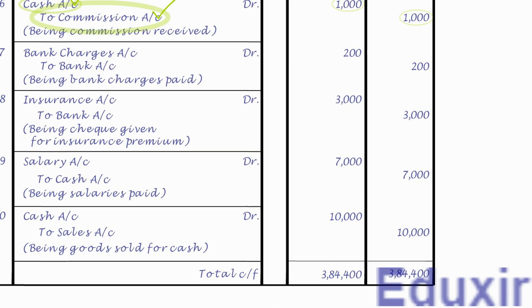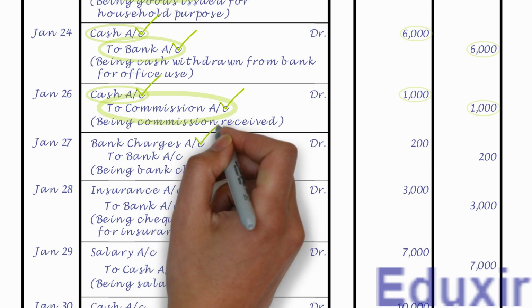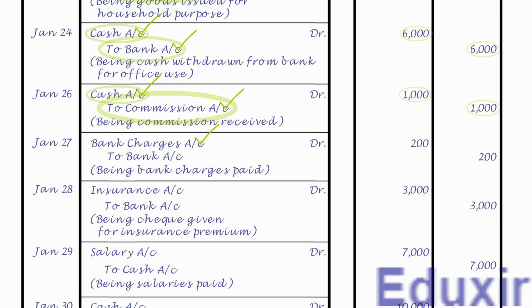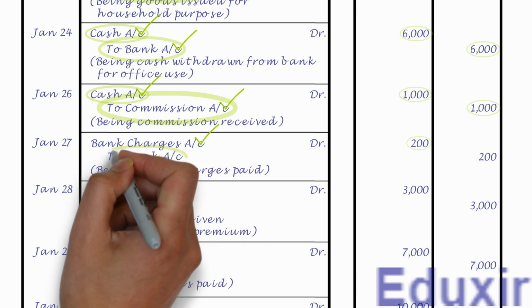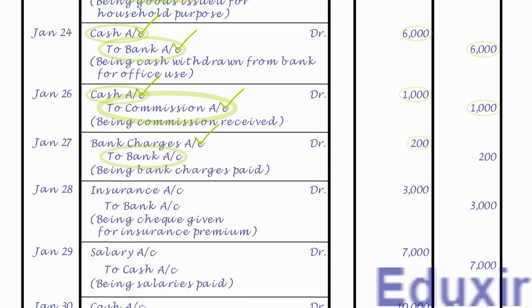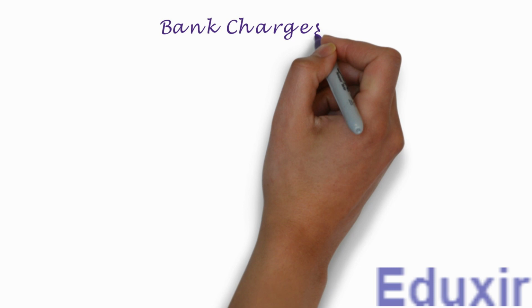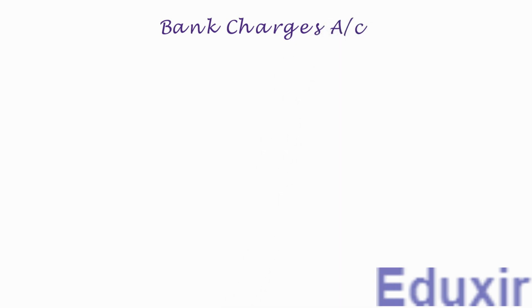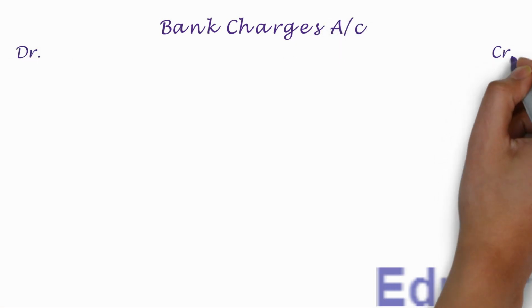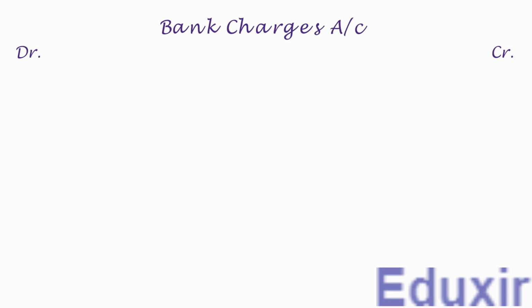As the name suggests, it needs to be posted on the debit side of bank charges account and the debit amount is 200 rupees. Note that the details that need to be posted into the particulars column is bank account. For posting this entry, we need to create a ledger account for bank charges as it is not yet created. Let us first write the title as bank charges account. Let us then write the headers DR and CR to designate the debit and credit sides respectively.